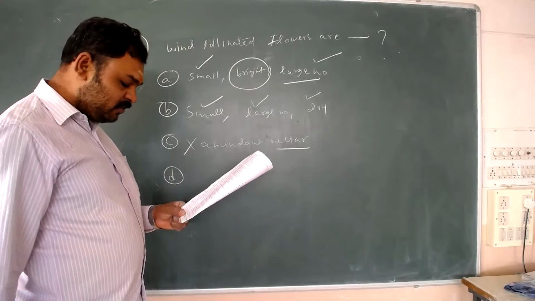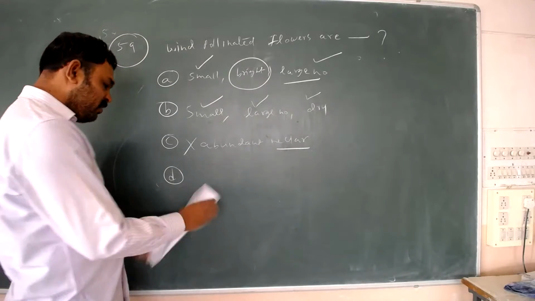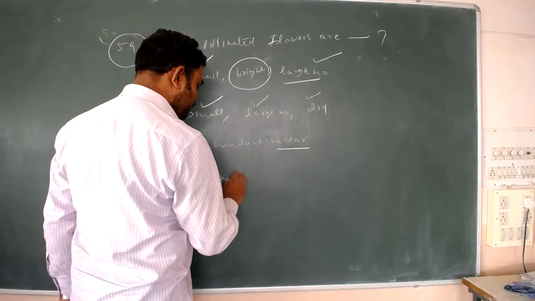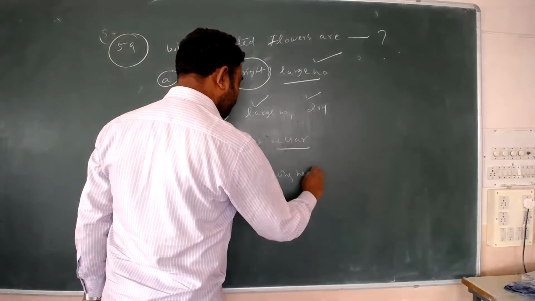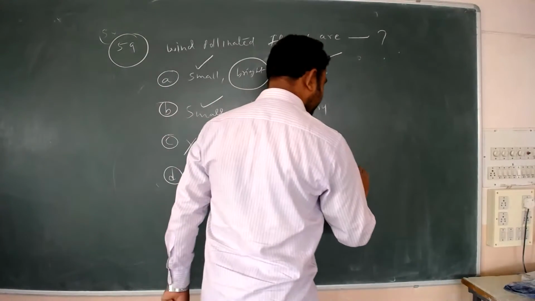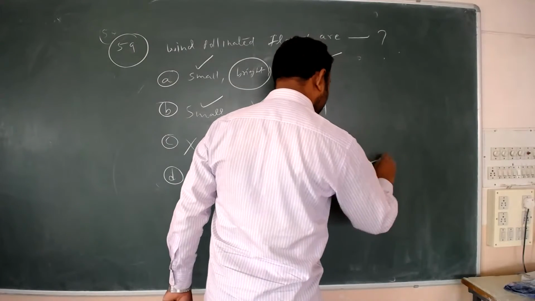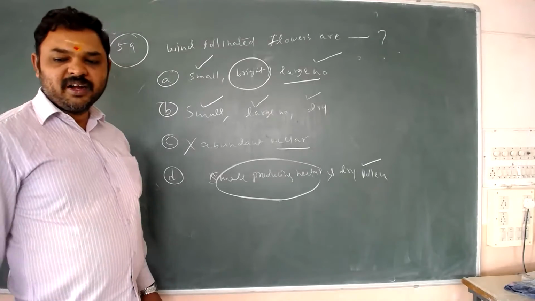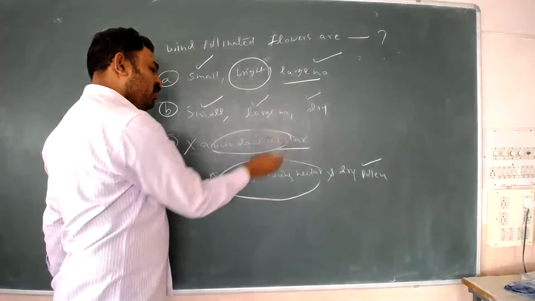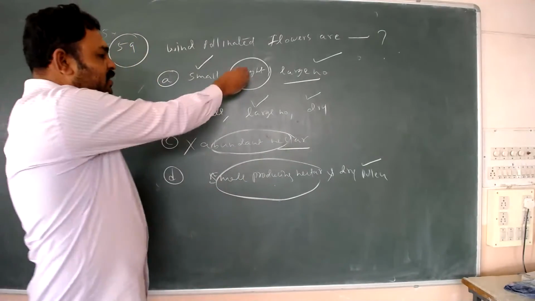Option D, here small, producing nectar and dry pollen. Small, producing nectar. Maybe it is small and dry pollen. You say dry pollen is correct, but it is wrong. Nectar cannot be produced by wind pollinated flowers. Here nectar is there, wrong. Here nectar is there, wrong. Here bright is there, wrong.